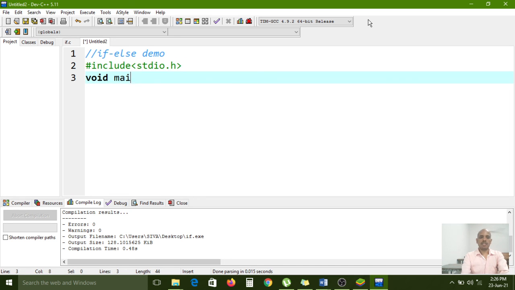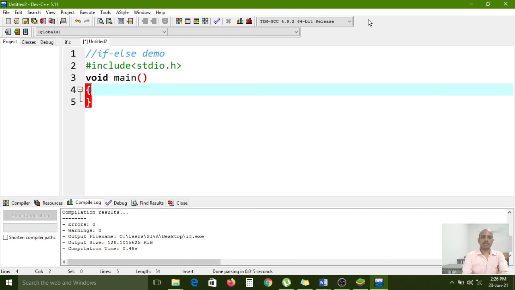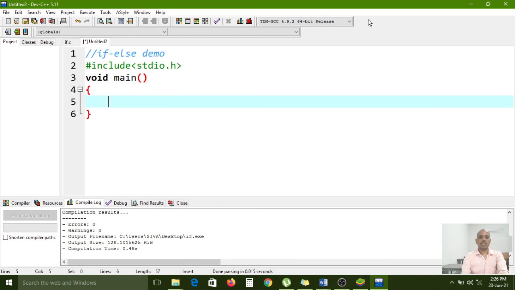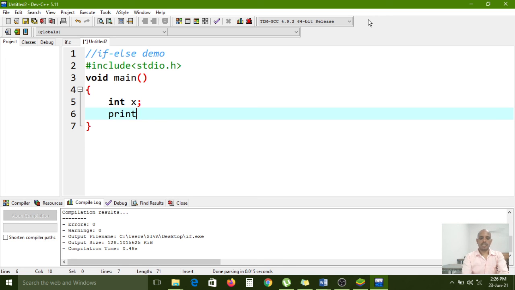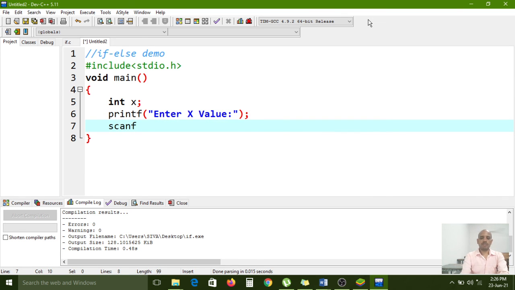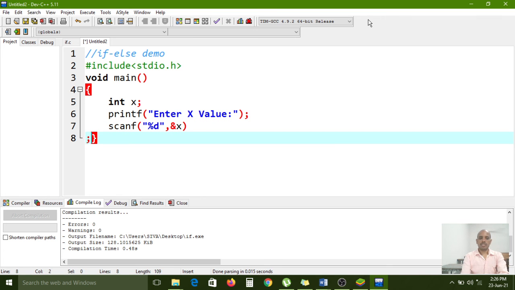Now void main(). int x; printf("Enter x value"); scanf to take the input from the user, "%d", &x;